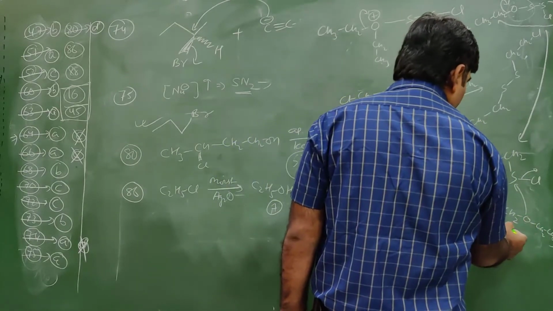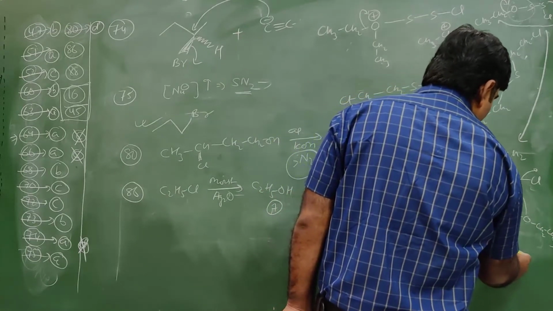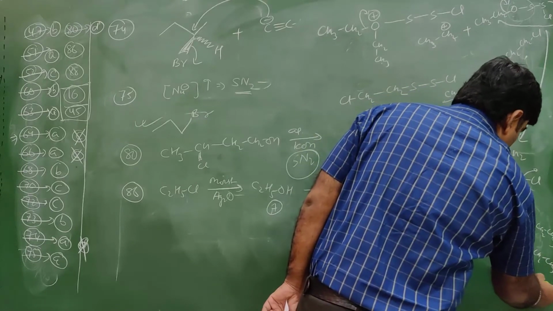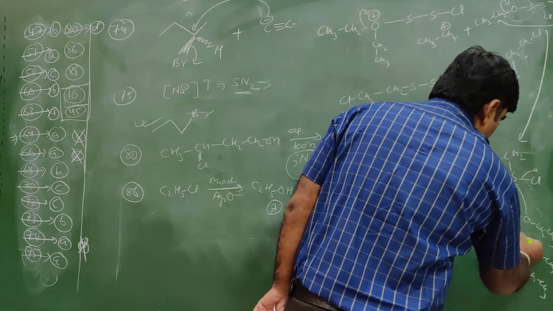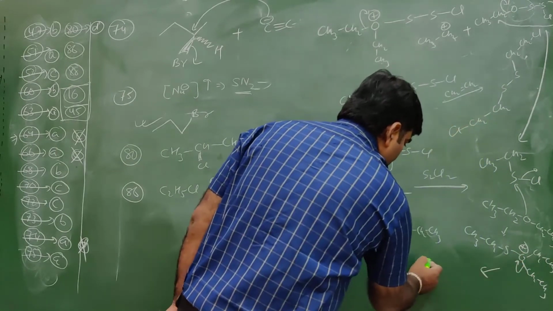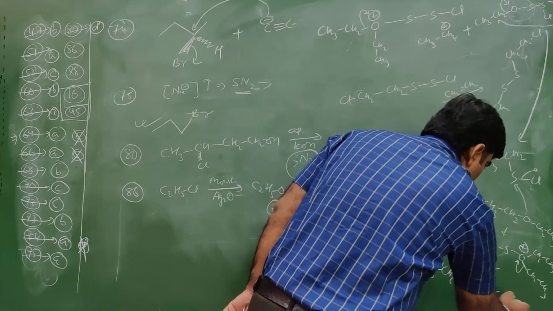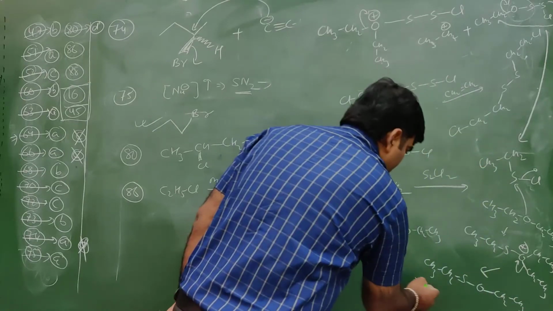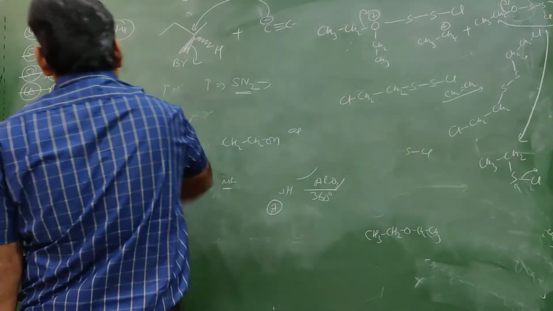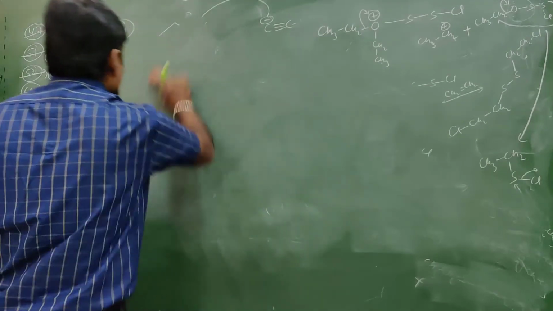This will become plus, becoming CH3CH2SOCH2CH3. This bond is broken, becoming CH3CH2SOCH2CH3, and leaving behind. I hope once again you did impress the whole reaction.